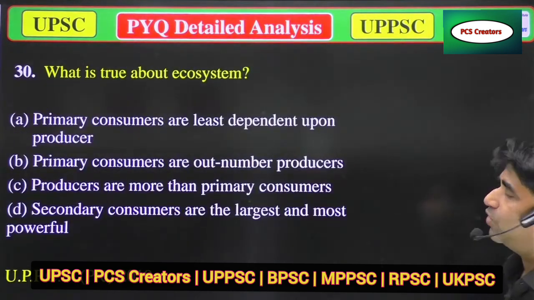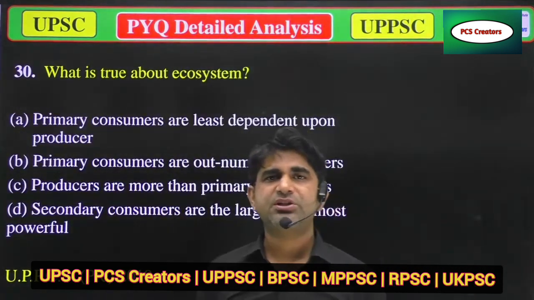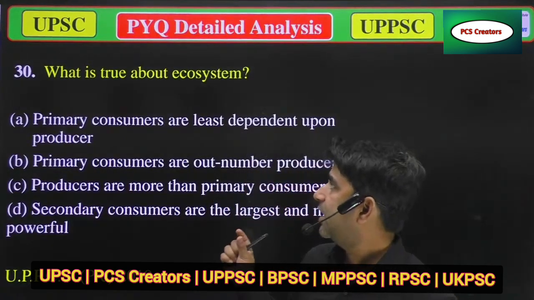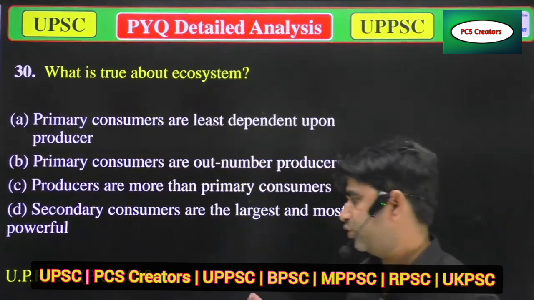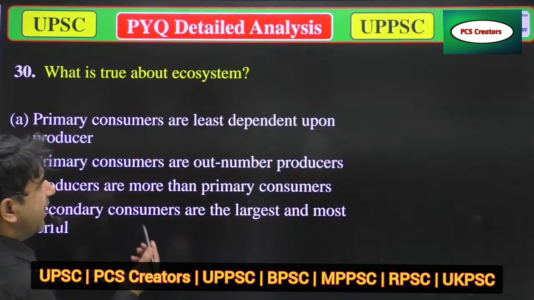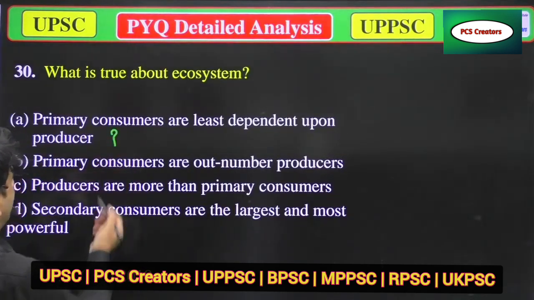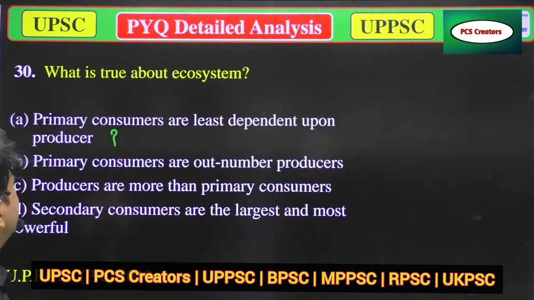Now, what is true about the ecosystem? Our options are: A, primary consumers are least dependent on producers; B, primary consumers outnumber producers; C, producers are more than primary consumers; D, secondary consumers are the largest and most powerful.